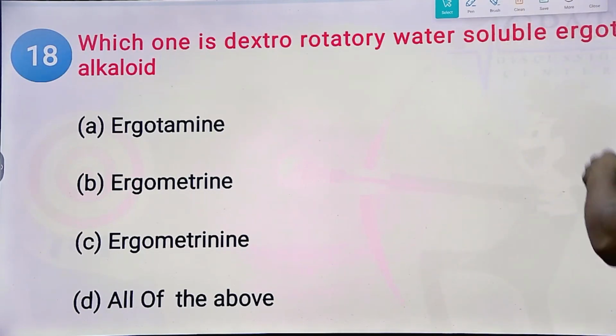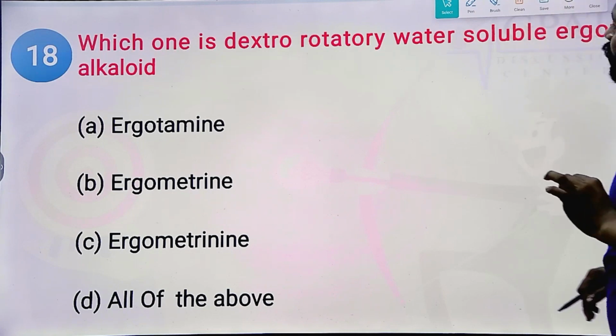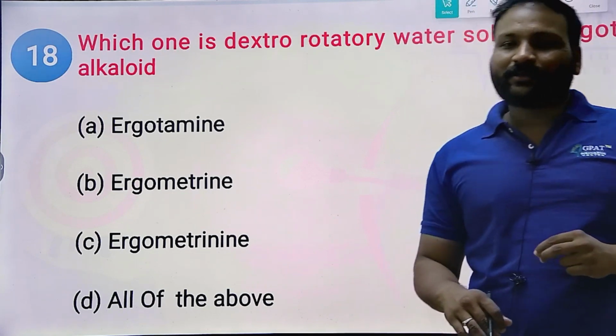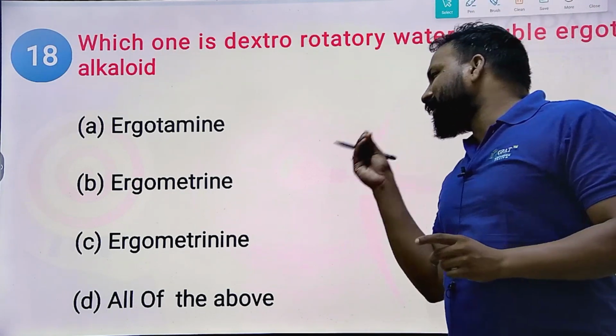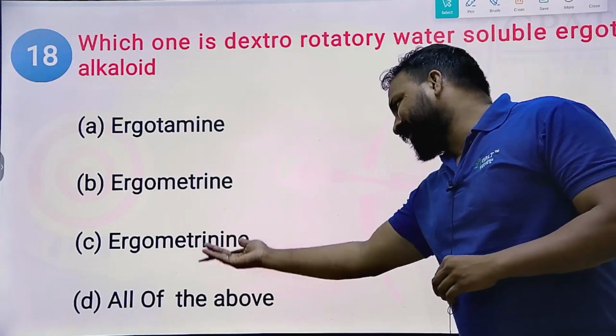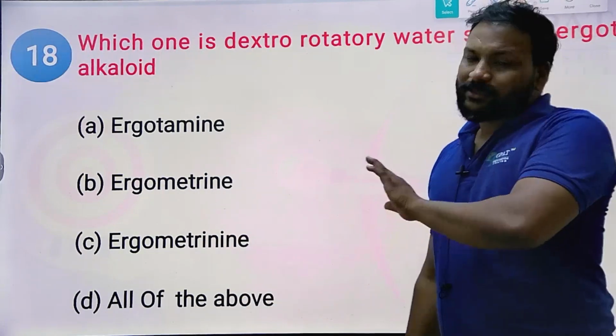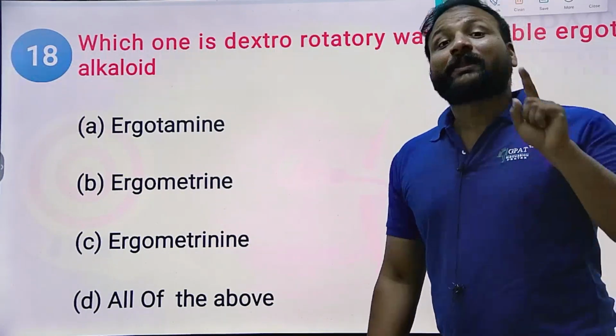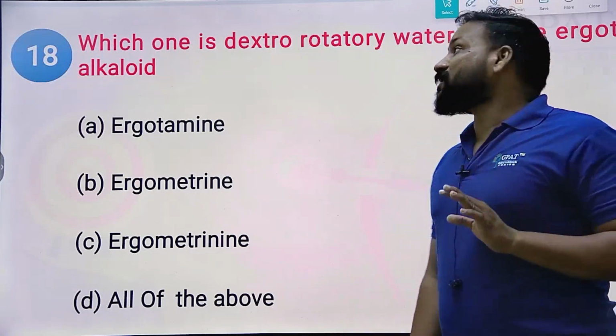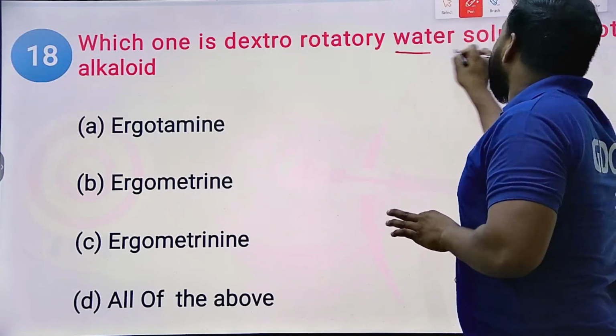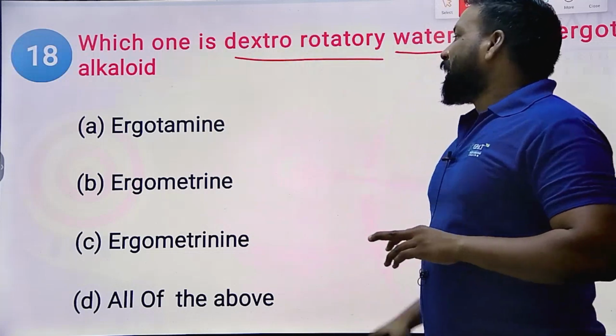Next, which one is a dextrorotatory water-soluble ergot alkaloid? In general, ergot contains ergotamine, ergometrine, and ergometrinine. All of these belong to the ergot alkaloids. But here they are asking which one is water-soluble as well as dextrorotatory.